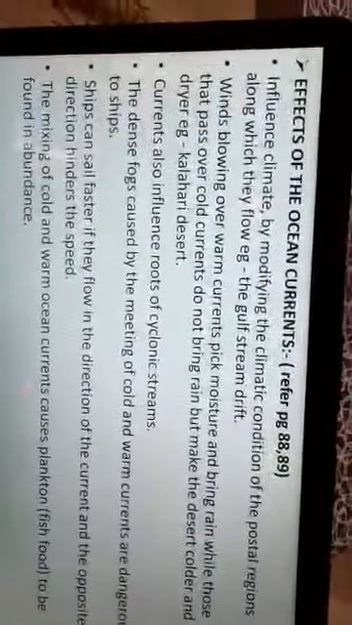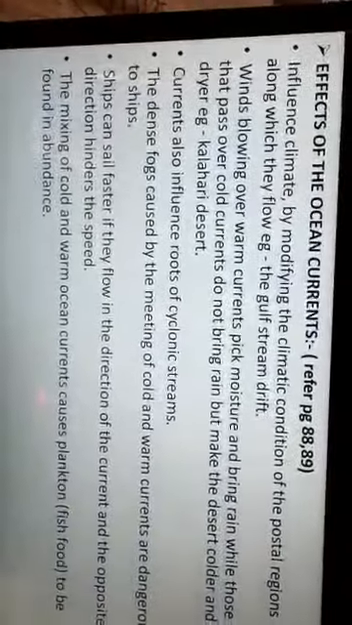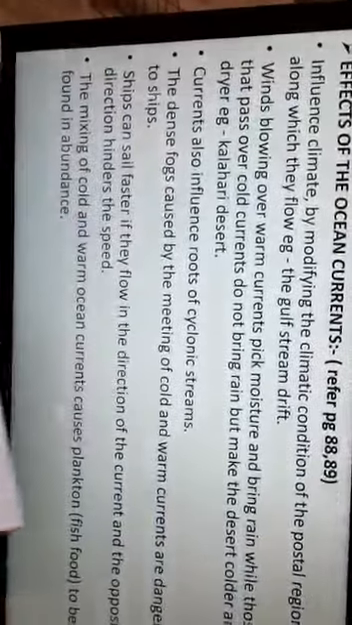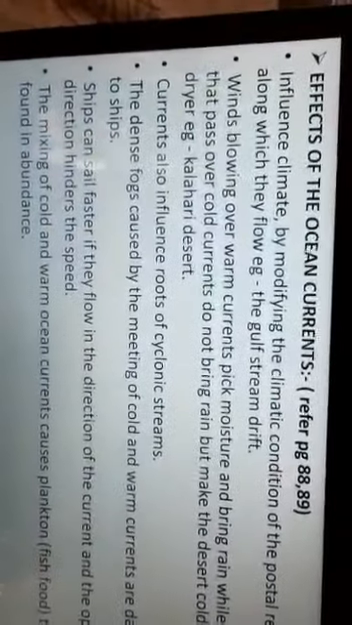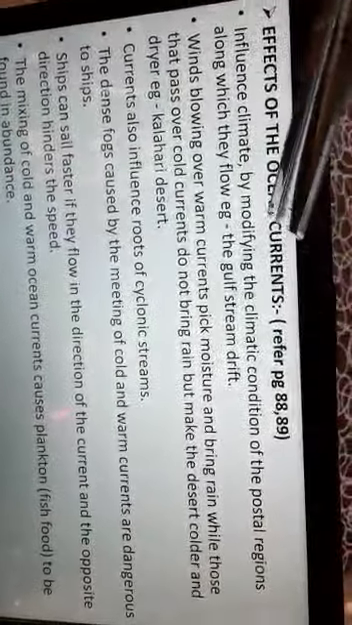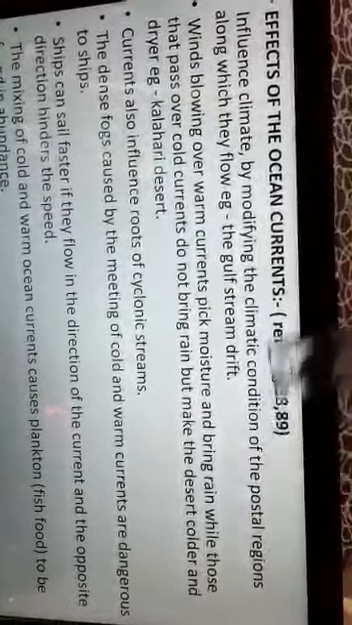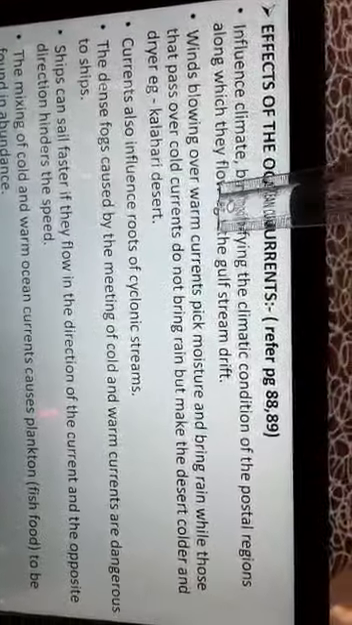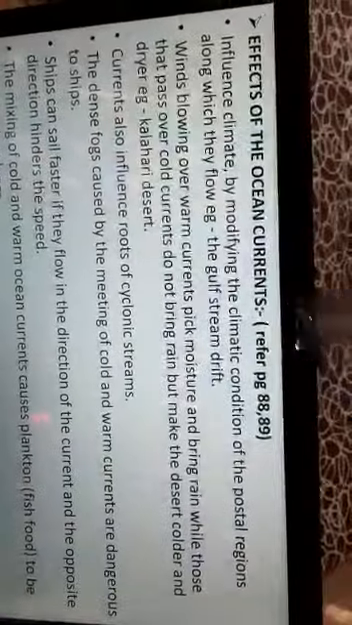Now coming to the effects of the ocean currents. Children, if you refer to pages 88 and 89, you have all the effects broadly described, that you have to read once. I am explaining it in short here. The effects of the ocean currents: they influence climate by modifying the climatic conditions of the coastal regions along which they flow. For example, the Gulf Stream drift.